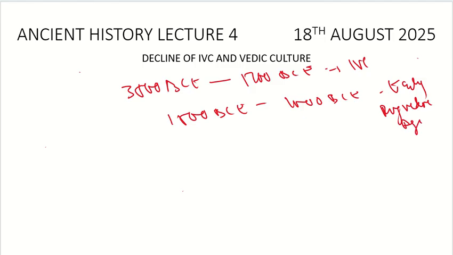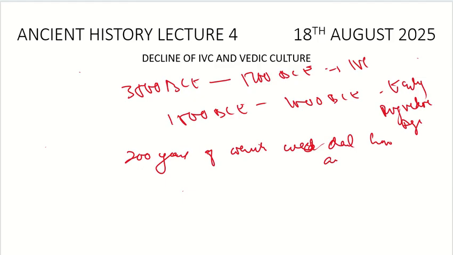As you can see, there is a gap of 200 years of which we don't have any proper knowledge. What happened in these 200 years, we don't have any idea. We can't guess anything about it. The most recent research was done with respect to Vadnagar, but it is still in the research phase, and there is no conclusion yet. So for this phase from 1700 BC to 1500 BC, we don't have any idea.